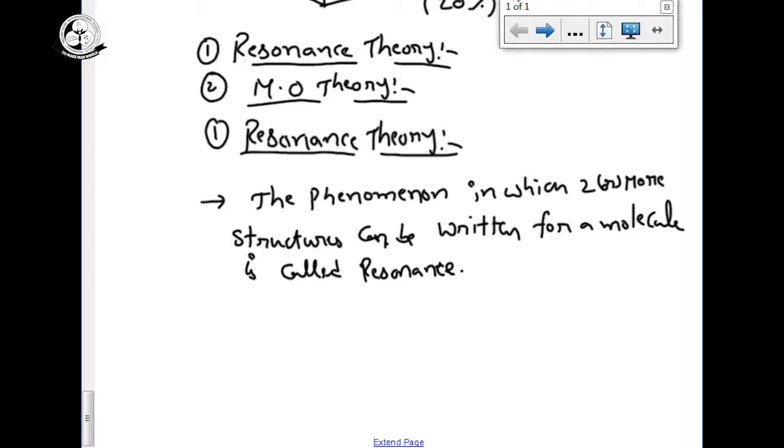Resonance is the writing of two or more number of structures for the molecule, and those structures never repeat. That is called as resonating structures.